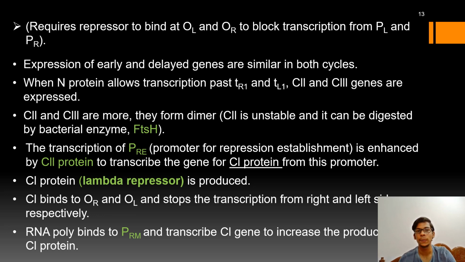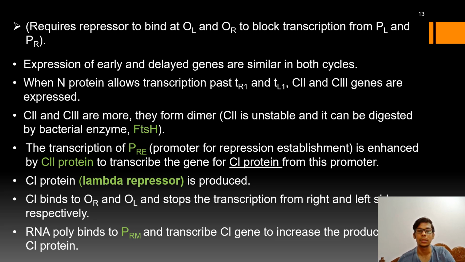So in order to avoid getting digested by the bacterial enzyme, it gets attached to the C3 protein to form a dimer. As a result, it becomes stable, and now this dimer will start the transcription from the PRE promoter, PRE meaning the promoter for repression establishment.